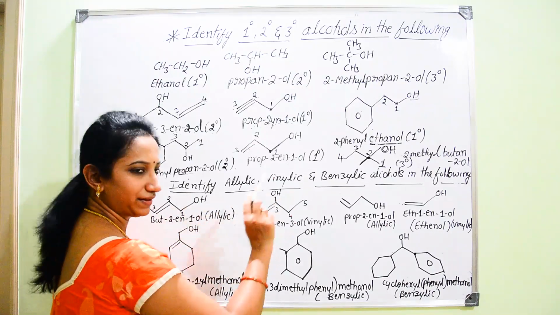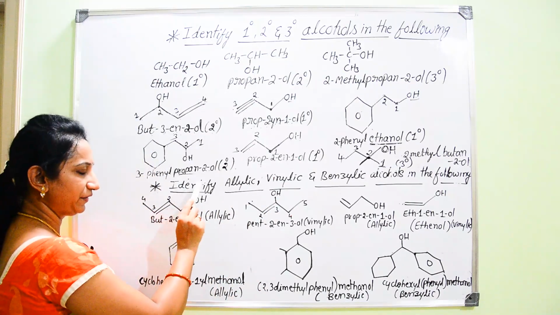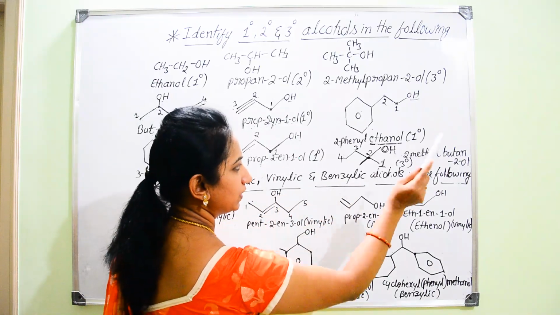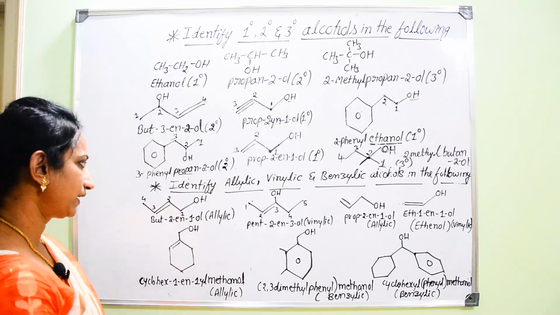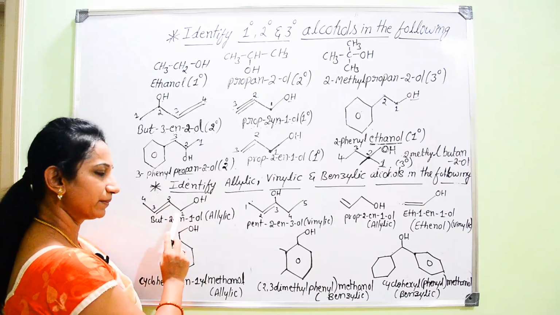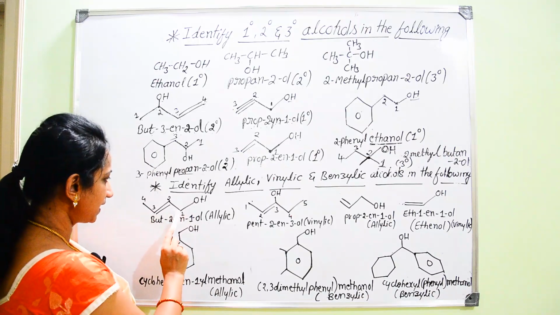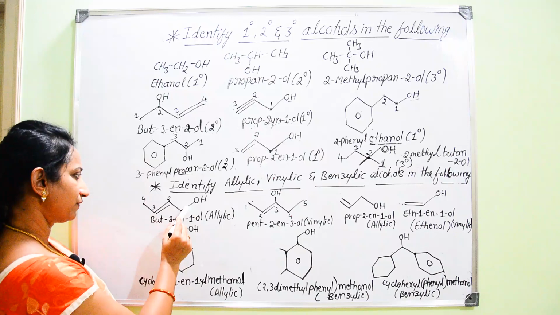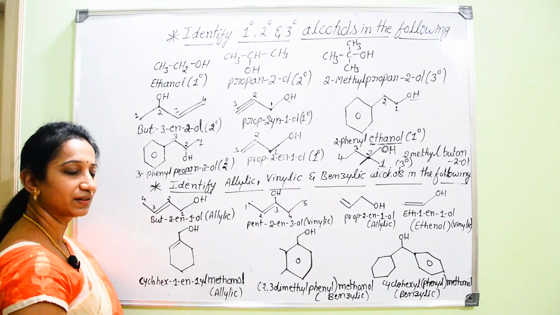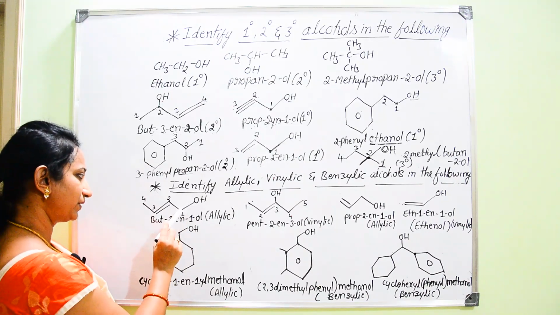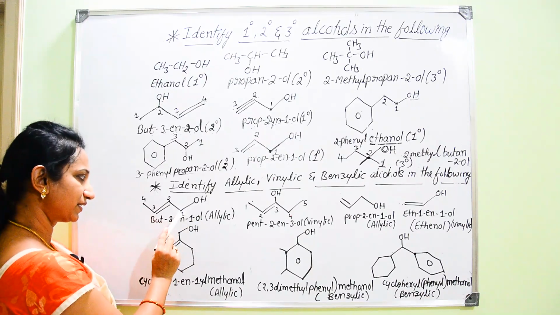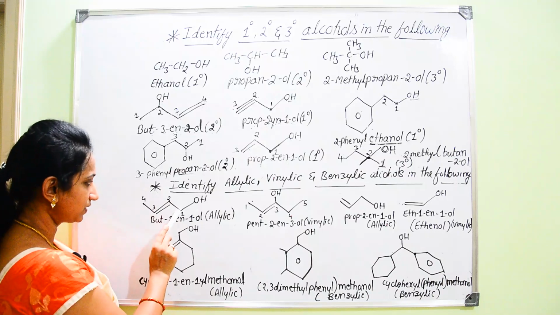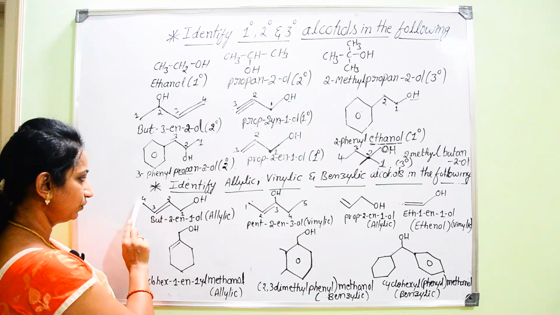Next, I have given the heading. What is that heading? Identify allylic, vinylic, benzylic alcohols in the following. Now we can go for other set of examples one by one. Very first example, here first you should count down the number of carbon atoms. Let me start from here. It is attached to OH, hence it is given the first prominence to get the least number. First, second, third, fourth.